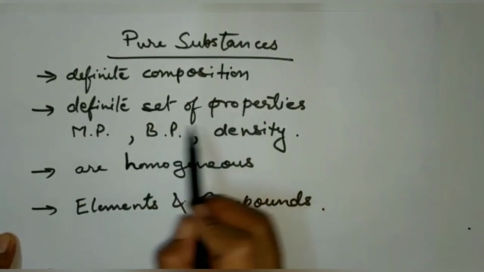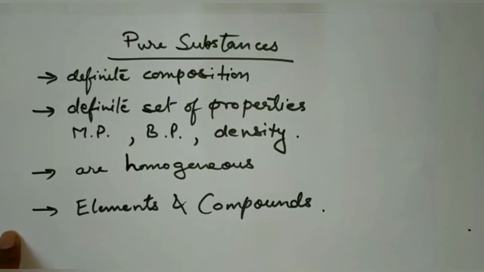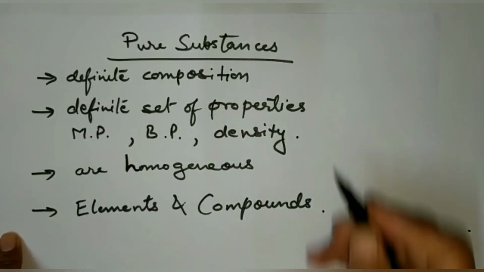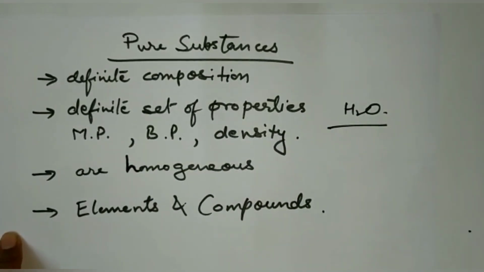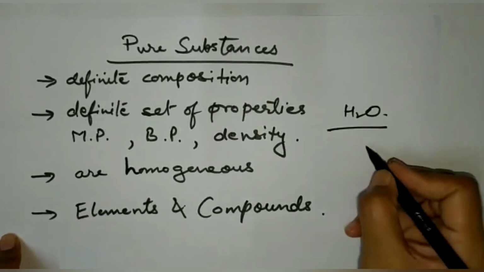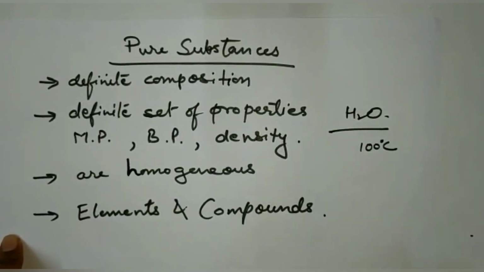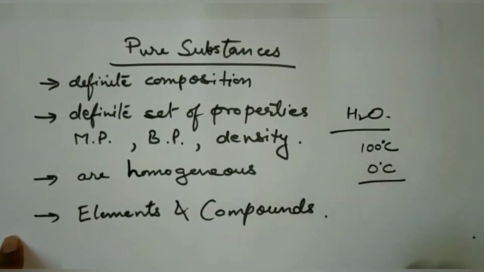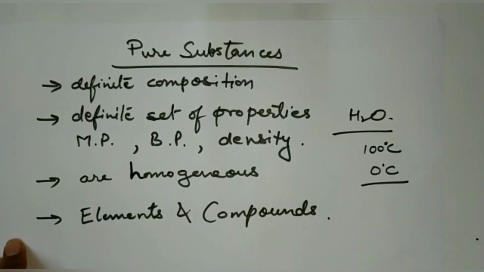Second point is that they have definite set of properties, like their melting point, their boiling point, their density will be all definite. Suppose we take an example of water. If the water is absolutely pure, it is not having any other substance in it, then it will always boil at 100 degrees Celsius and it will always freeze at 0 degree Celsius. That means it is having a definite melting point and a definite boiling point.